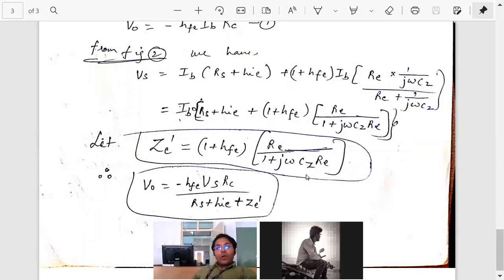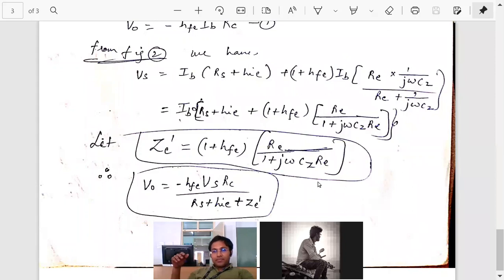So what happens if CE is large? Again, it is not sufficient to analyze and stop there. You should tell whether my capacitor should be low or high, isn't it? So if CE is large, this overall ZE dash will be small or large?